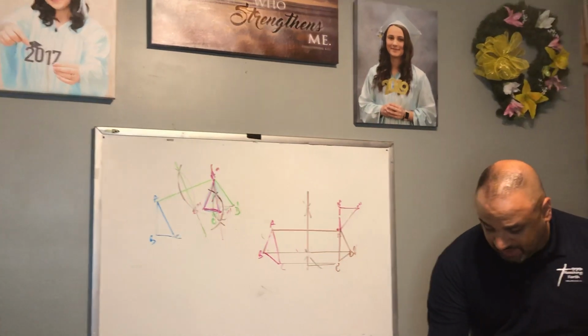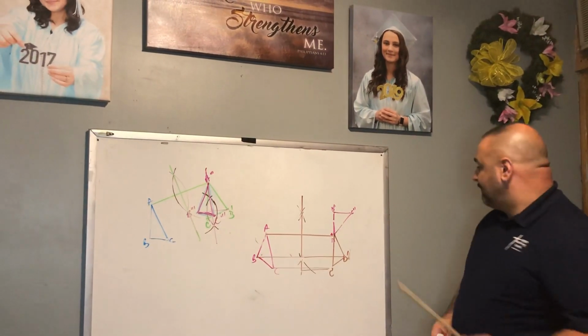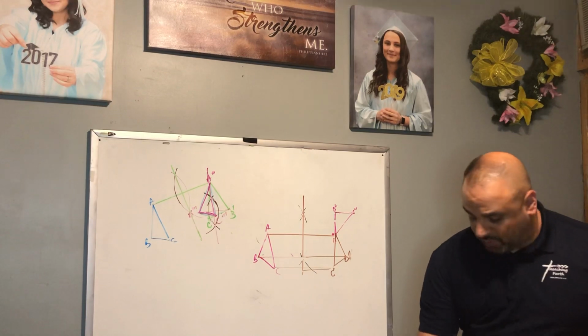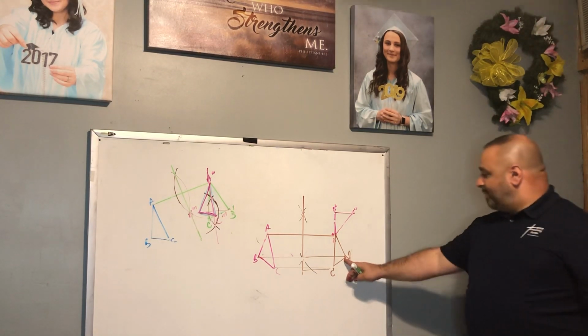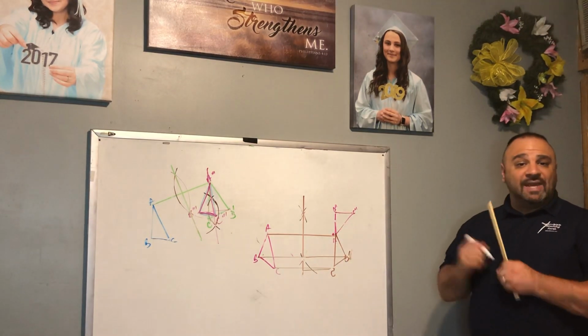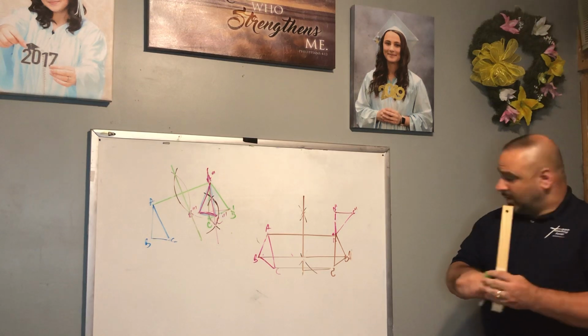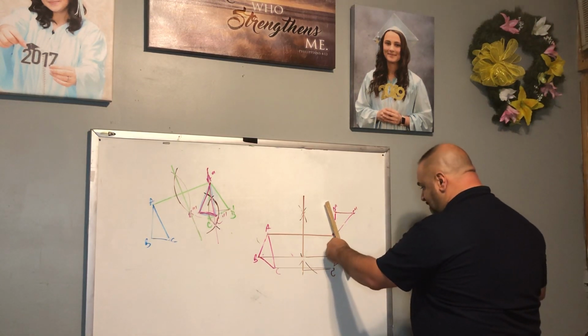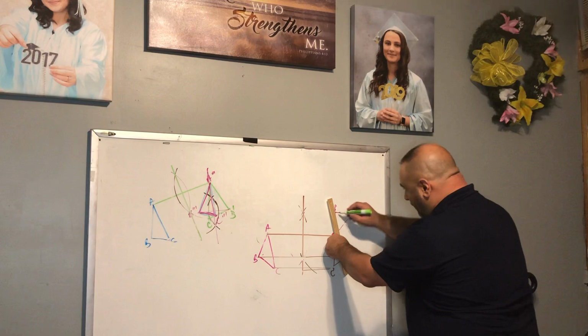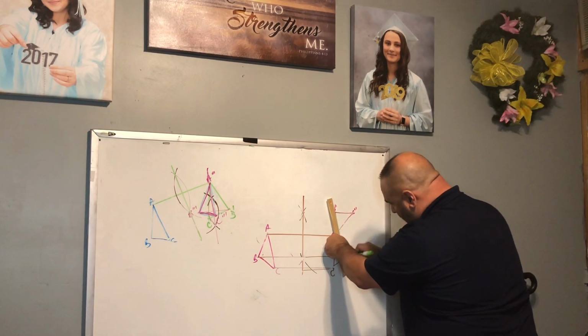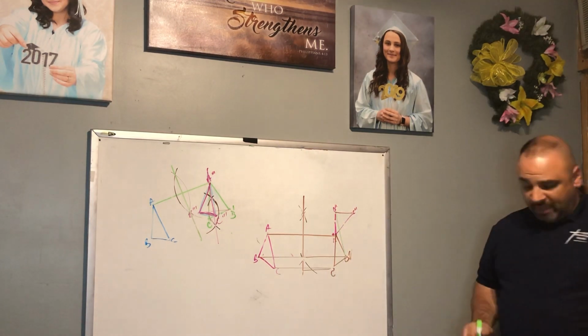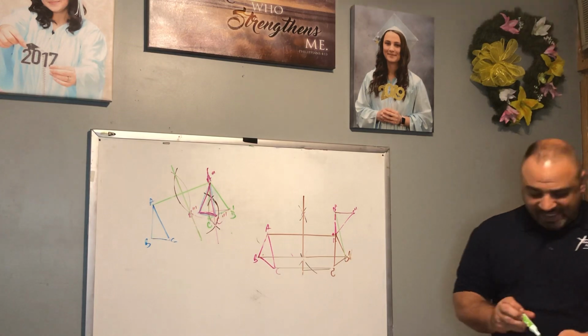Actually, we'll use the green marker just so we can see. Now I'm going to connect point B to B triple prime. Okay, there we go. Now we're going to get our perpendicular bisector there.